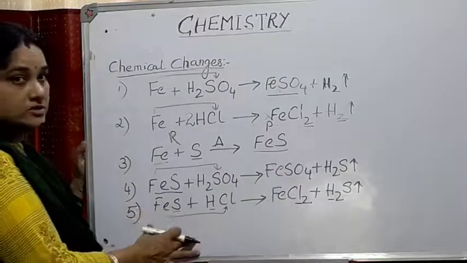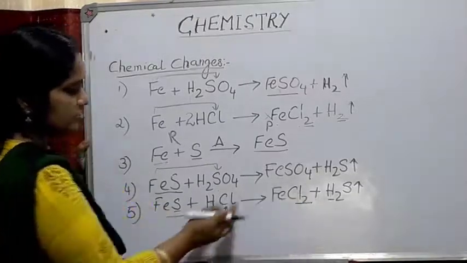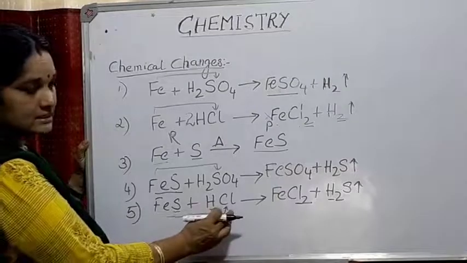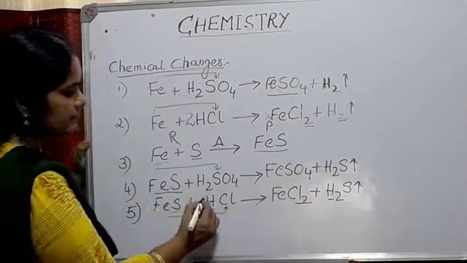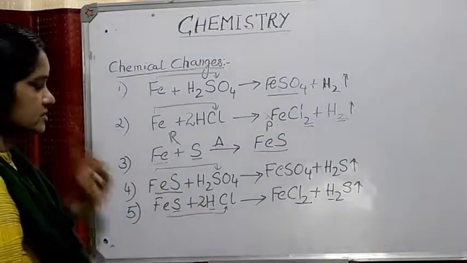Is it balanced? It's not a balanced equation. So how can you balance it? Chlorine and hydrogen, in which compound are they present? In HCl. So this 2 should be written in front of this. So it is a balanced equation now, according to the law of conservation of mass.